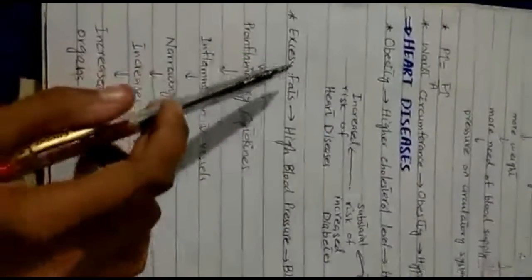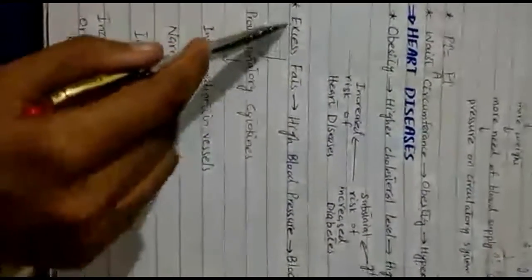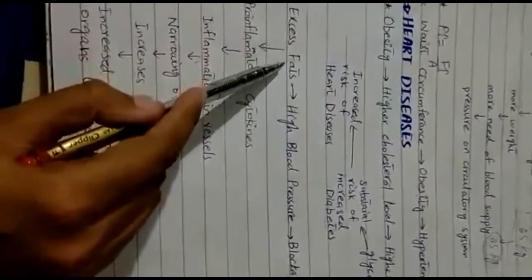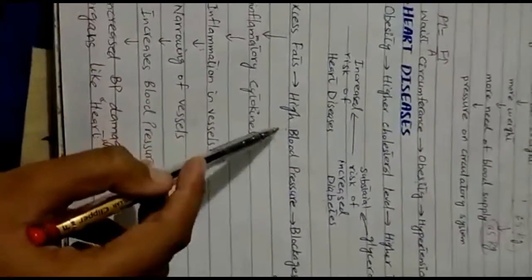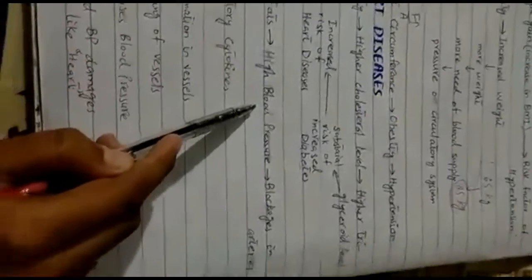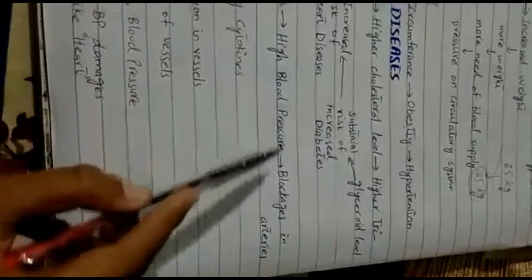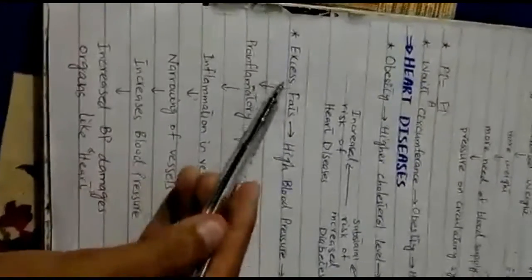Let's see. Excess fats. Obesity leads to excess fats in the body. Due to excess fats, high blood pressure. The mechanism is shown here. Obesity causes high blood pressure, and this high blood pressure causes blockages in arteries. So let's see the mechanism.